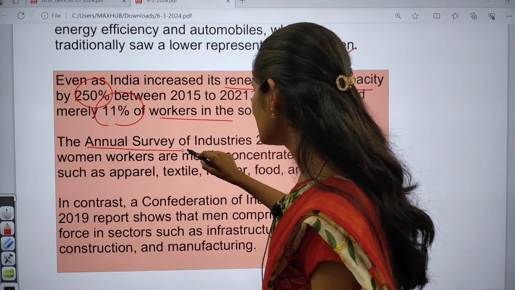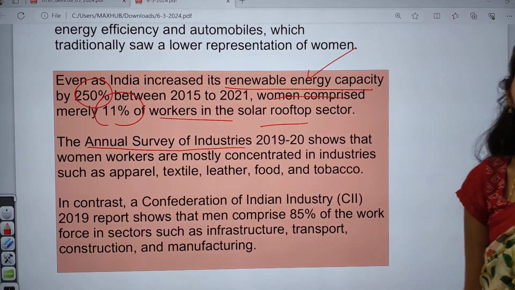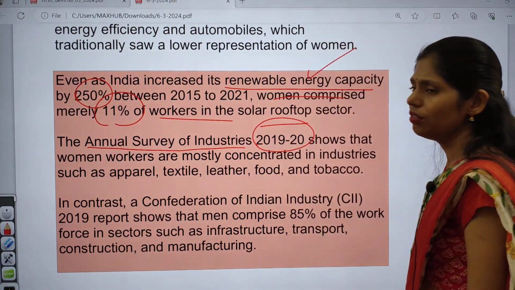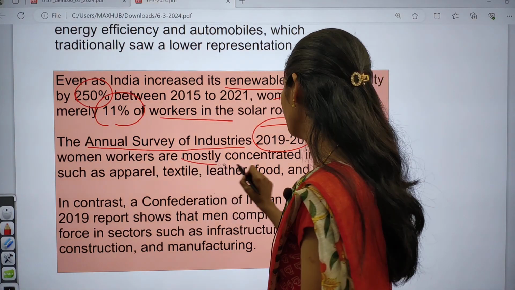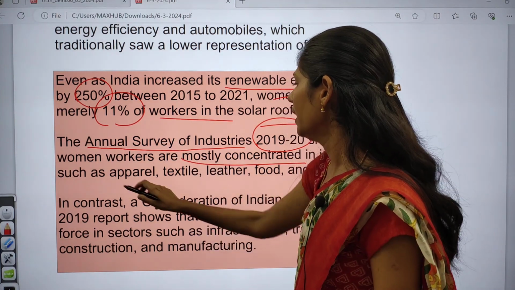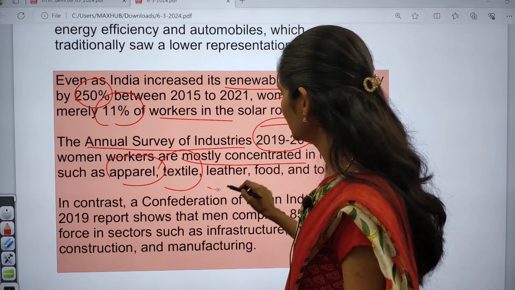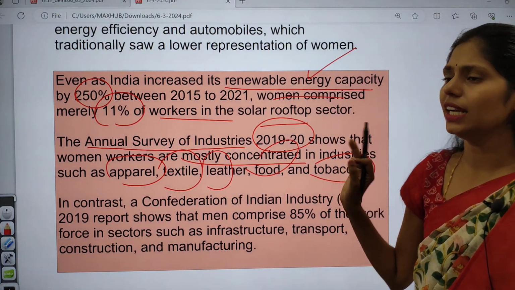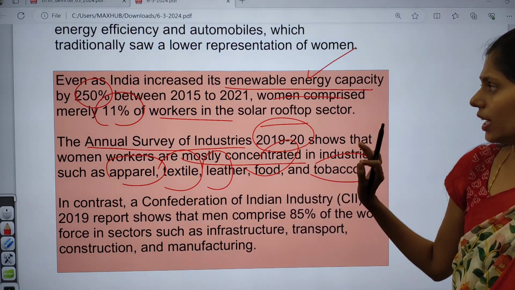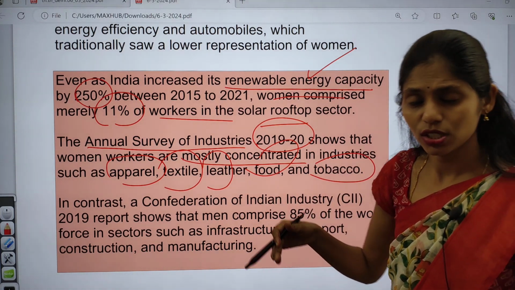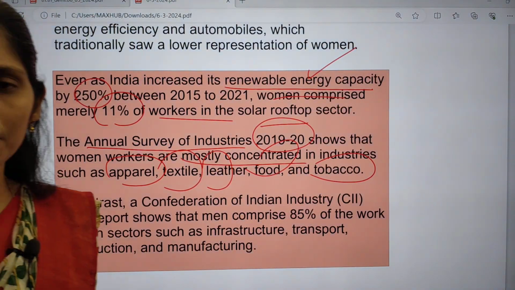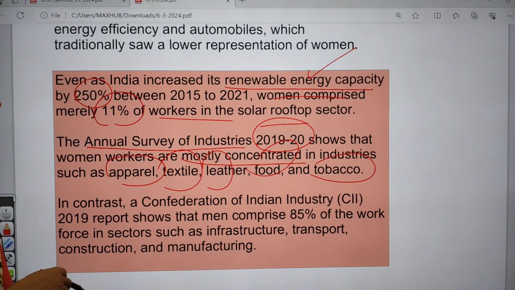And even the Annual Survey of Industries 2019 to 2020 shows that women workers are mostly concentrated in industries like the apparel industry, textile industry, leather industry, food industry and tobacco industry. But in the case of green energy, like renewable energy capacity such as solar energy or wind energy, there is a very less contribution of women. So women are working normally in the apparel, textile, leather, food processing and tobacco sectors.